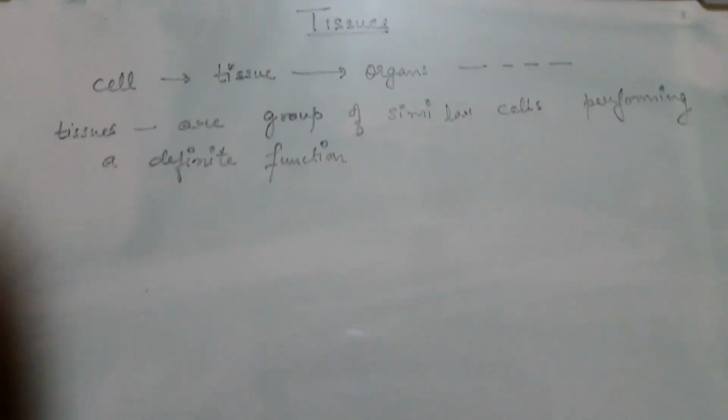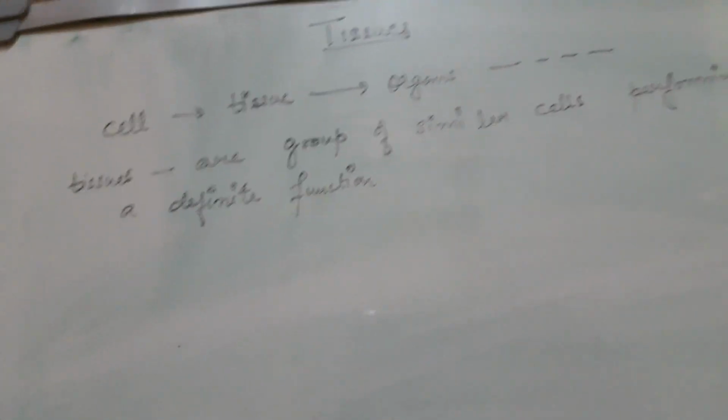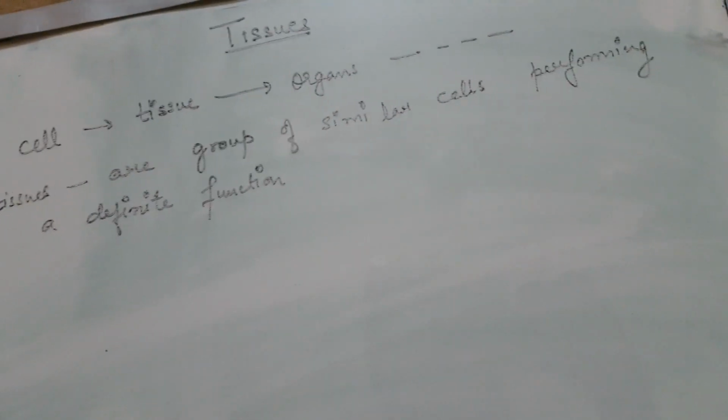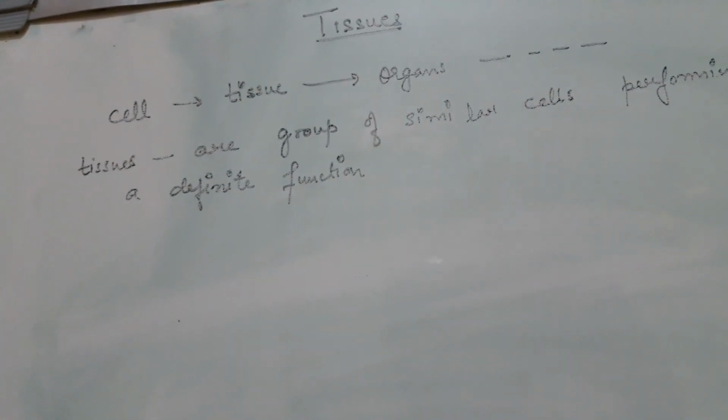The word has to be understood by you all. Group of similar cells. Similar means they are not exactly identical but are similar to each other. There may be minute differences, but they are similar cells performing a definite function. They all group together to perform a particular function.